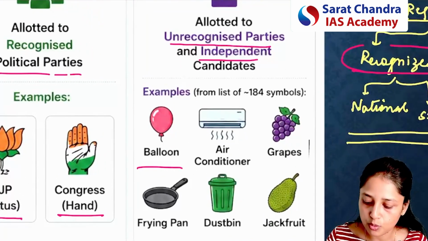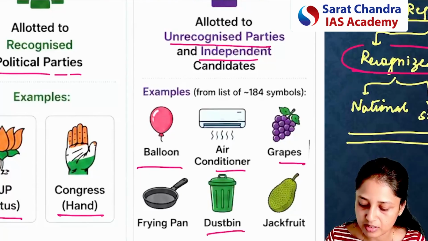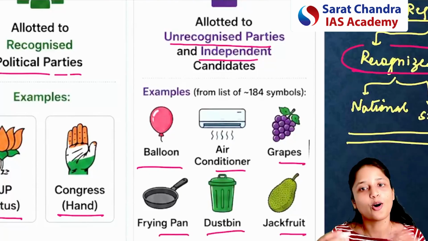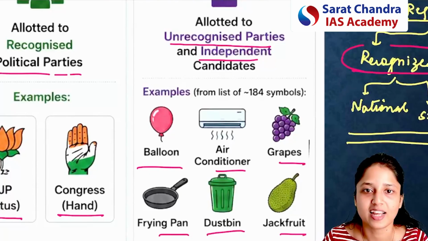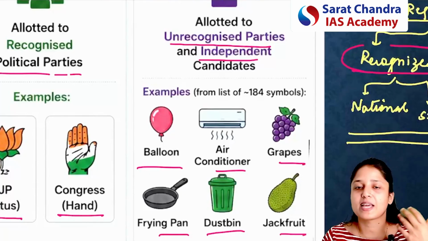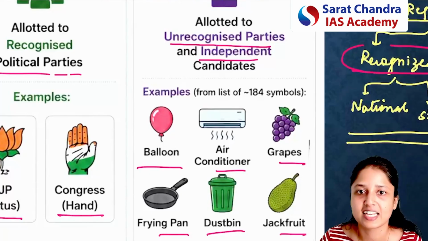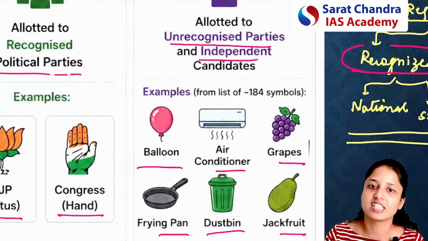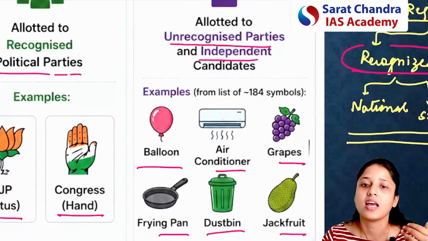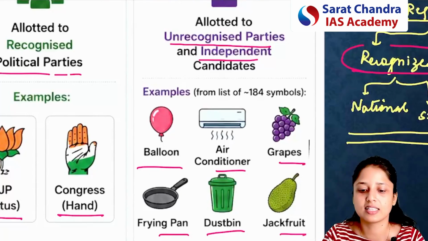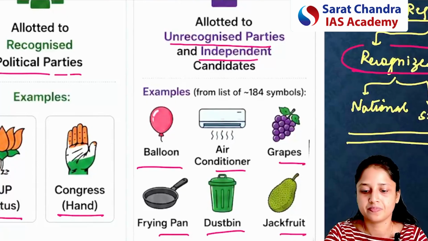So what will be those free symbols? For example, balloon, air conditioner, grapes, dustbin, frying pan, jackfruit, all these are election symbols. Some of the symbols you cannot even imagine might be election symbols, but they are. Some vegetables, fruits, and other articles like balloon and air conditioner are all election symbols in India.